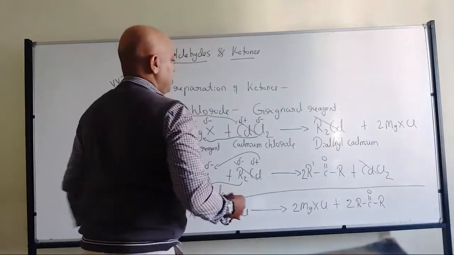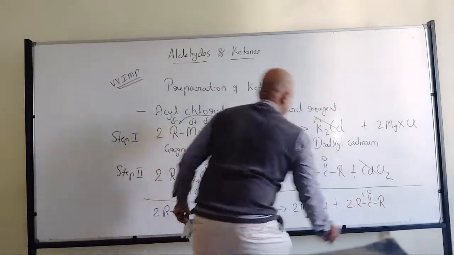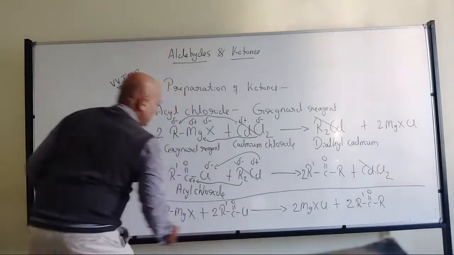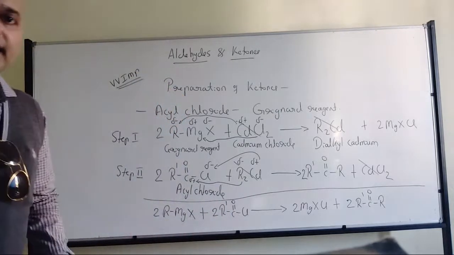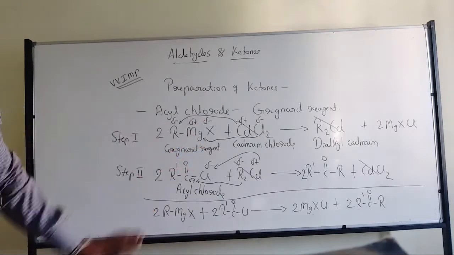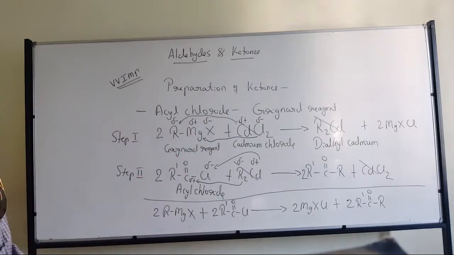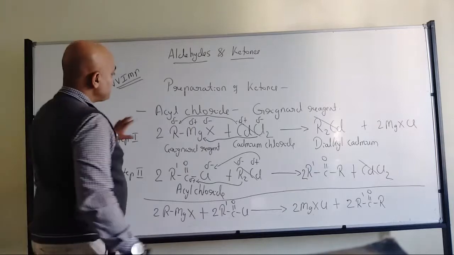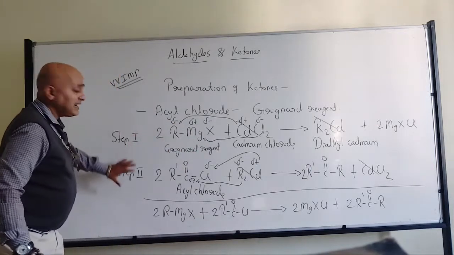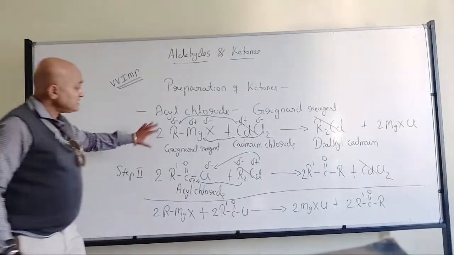So that's where we have the overall reaction. Any doubts with regard to this one? Got my point? So what I mean to tell you is, in this case we have 2 steps, step 1 and step 2.